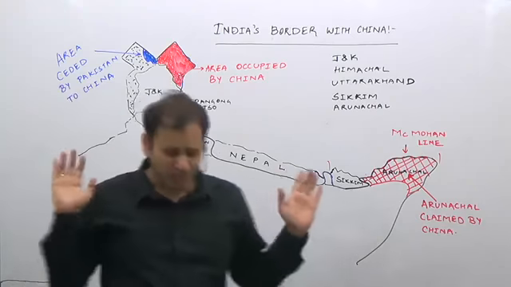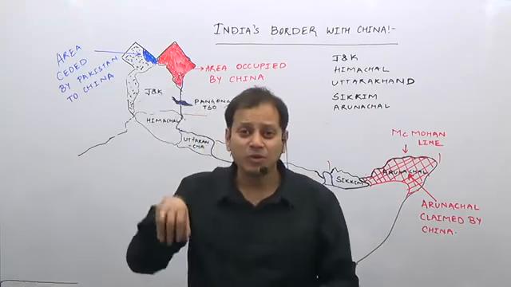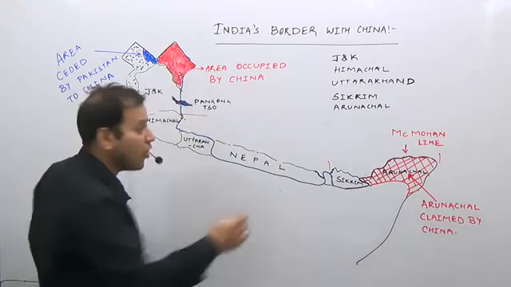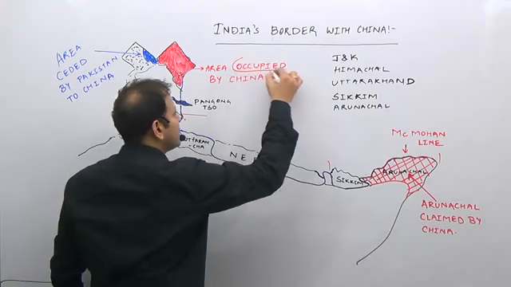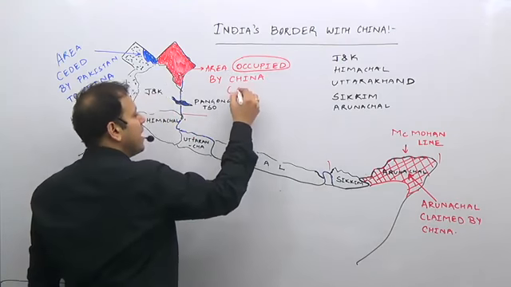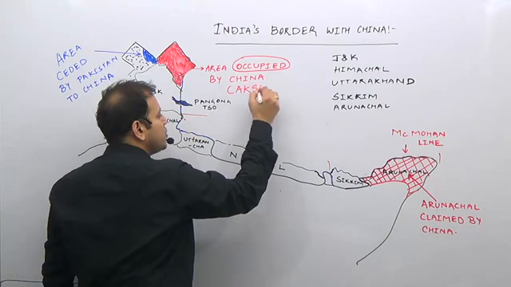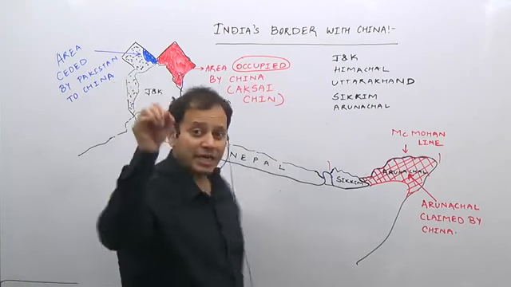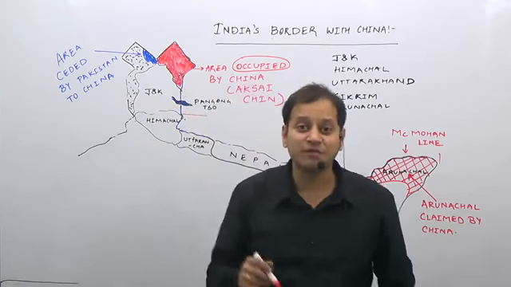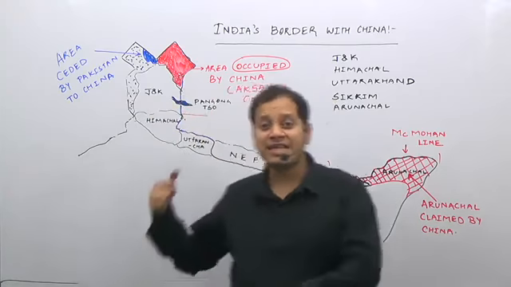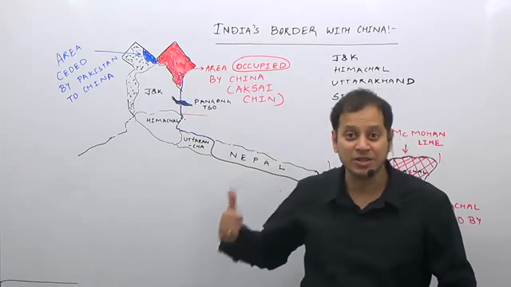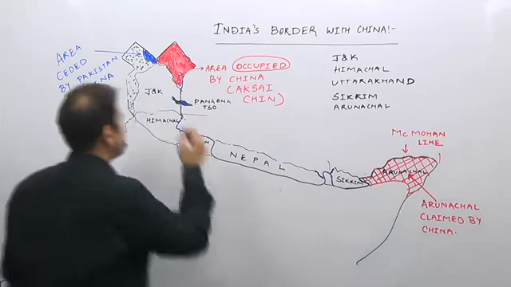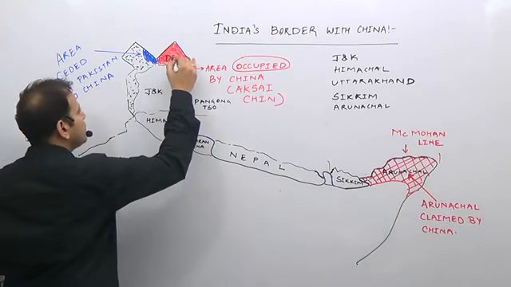Now, forget about the history. What is the actual position here? The actual position is that China has illegally occupied this area. This is an area occupied by China, and it is known as the Aksai Chin region. If you look into your atlas, open your page of the Jammu Kashmir physical map, you will see this area as the Depsang Plains region. You will see this area as the Soda Plains region. So this is an area which is known as the Depsang Plains region.